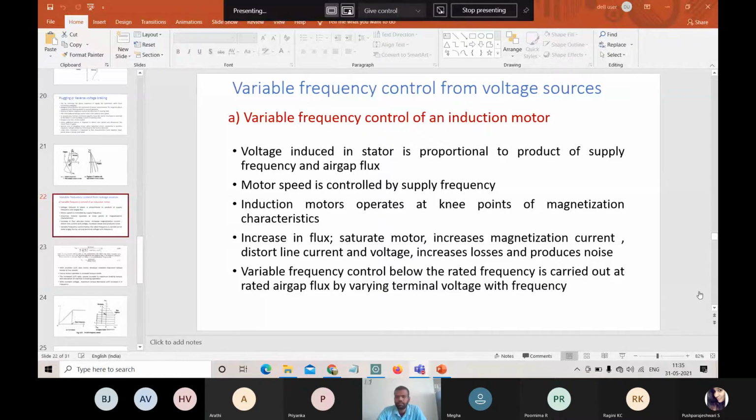So in the previous session, we were discussing the different variable voltage frequency controls from the voltage sources. So we have different voltage sources. From the voltage sources, how best can we control our induction motor? In the previous class, we discussed the variable frequency of an induction motor.